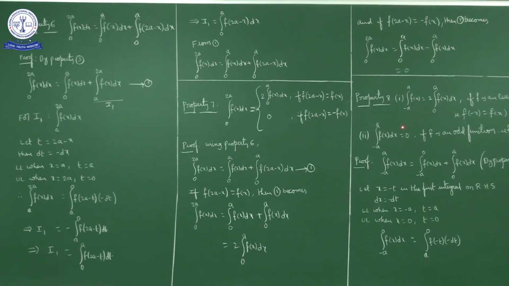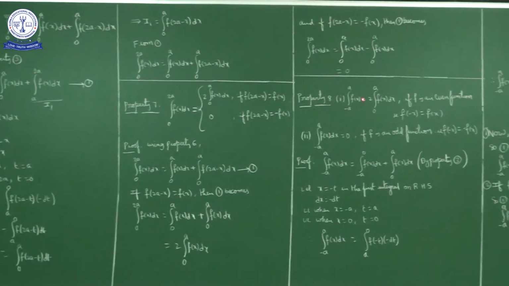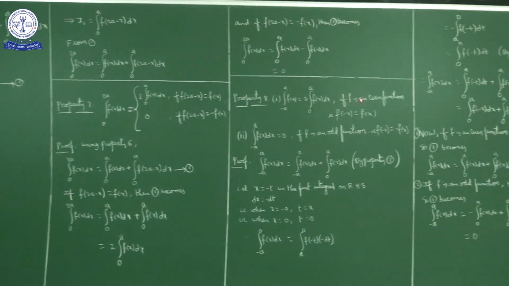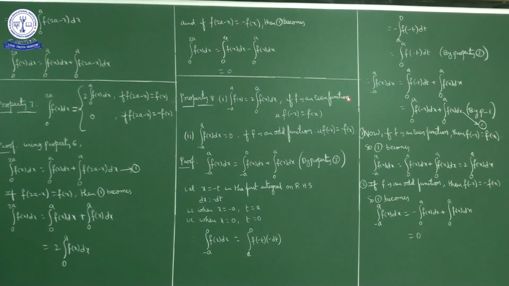Now here, integral minus a to a f of x dx, whenever the lower limit and upper limit are numerically the same, opposite in sign, suppose minus 1 to 1, minus 2 to 2, or minus pi by 2 to plus pi by 2, minus pi to plus pi. If we have these kinds of conditions, first we'll check this one. Integral minus a to a f of x dx is equal to 2 times integral 0 to a f of x dx if f is an even function.